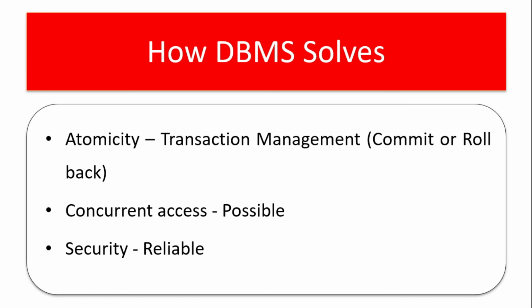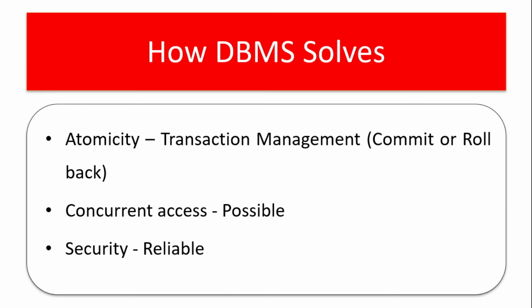For example, if you are going to execute multiple queries, only when all those queries are executed successfully will the changes be committed. In case a few queries are executed and the next query fails to execute, the few queries that were successfully executed will also be rolled back. So this commit or rollback concept solves the atomicity issue.